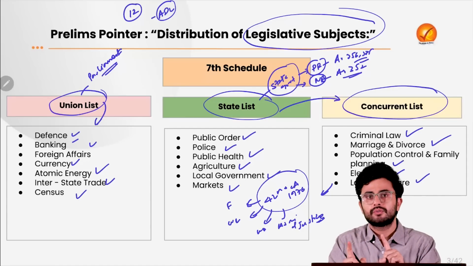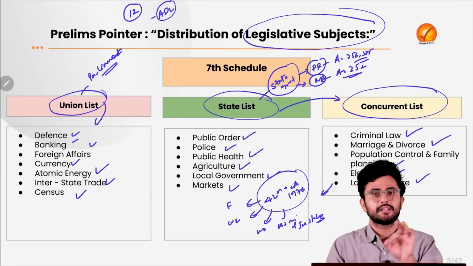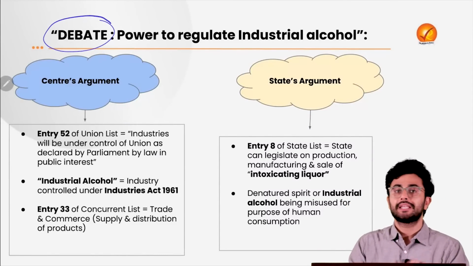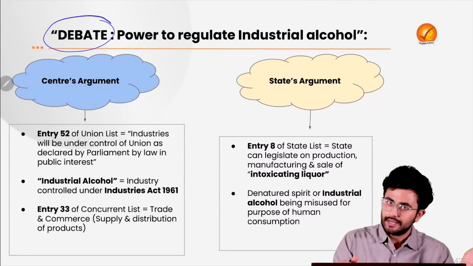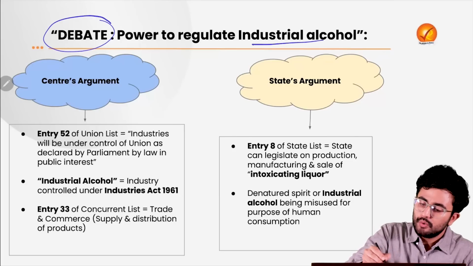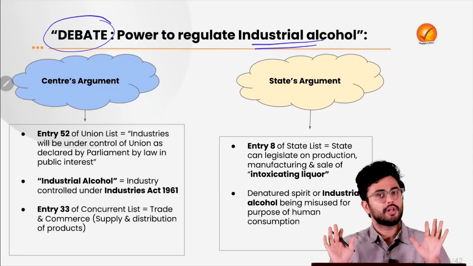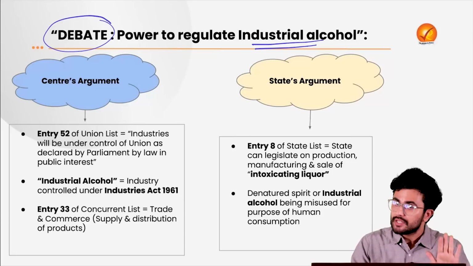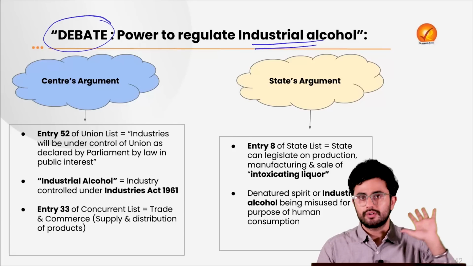So when we have understood the distribution of legislative power between the center and the state governments, now let's dwell into the debate that was taking place: among these two, the center and the state, who is empowered to regulate industrial alcohol? First of all, try to understand that the term industrial alcohol is not specifically mentioned in the 7th schedule of the Constitution.